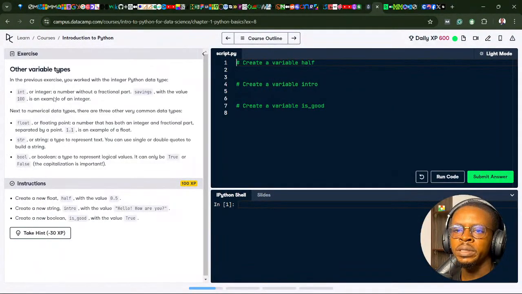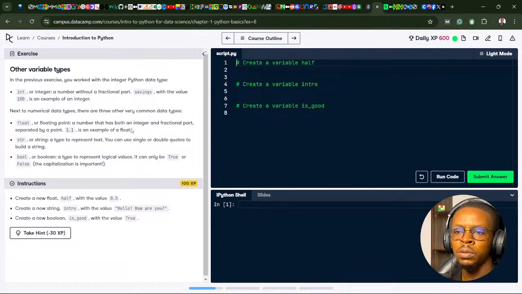So int, or integer, is a number without a fractional part. Savings with the value of 100 is an example of an integer. Next to numerical data types, there are three other very common data types. There are definitely more data types. So there are floats, or floating points: a number that has both an integer and a fractional part separated by a point. So 1.0 is an example of a float.